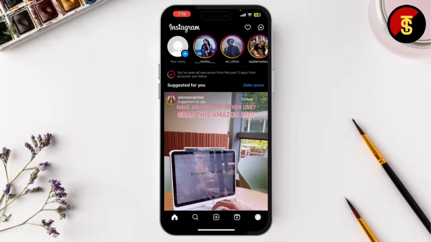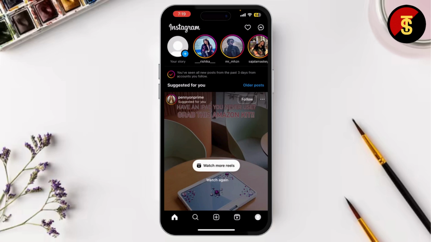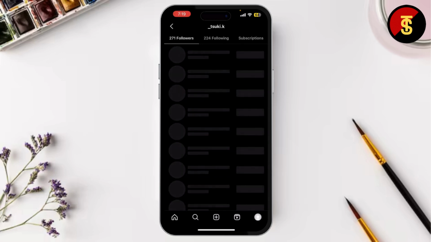Just like with blocking, if their likes or comments are missing from your posts, it's possible they've deleted their account. But here's the thing, you'll see that their profile is completely gone. No profile picture, no username, just a blank space.